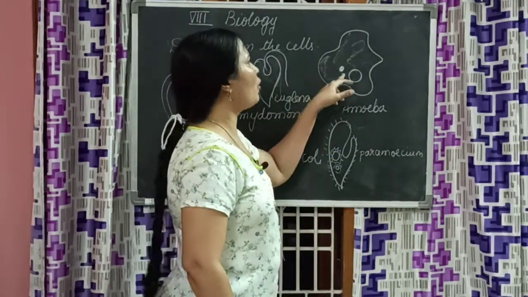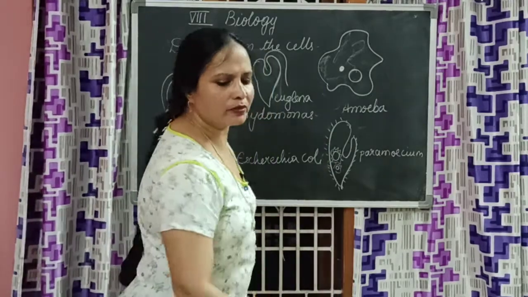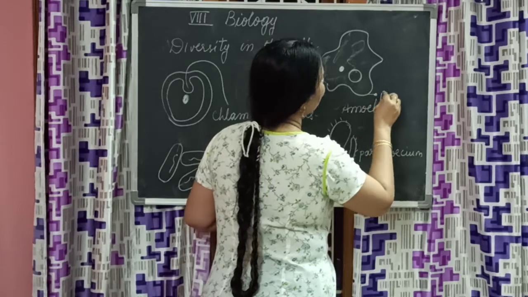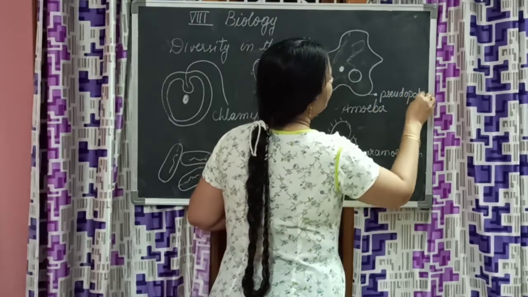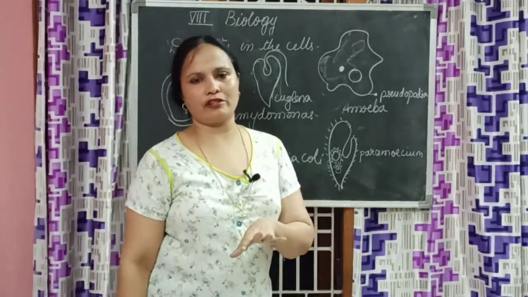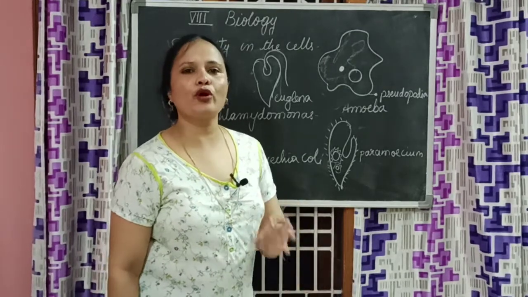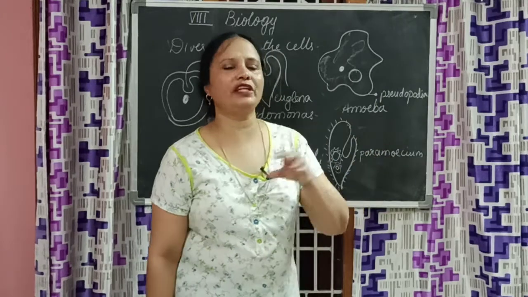Just one small dot and one big circle you draw, and then you remember the names. This is called pseudopodia. What is pseudopodia? Pseudo means false, like not true. Podia means feet. That means pseudopodia means false feet.